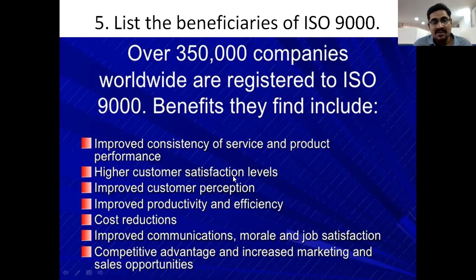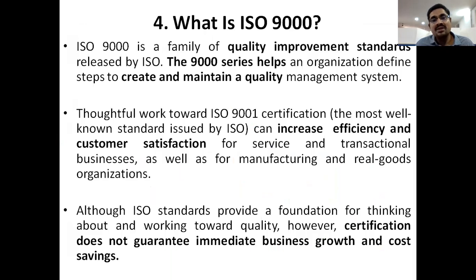Next, higher customer satisfaction levels. So we gain customer satisfaction. Already I told you in the first slide that the ISO 9000 series and ISI series are meant for customer satisfaction, customer protection, customer safeguarding, and improving internal organizational quality and performance.